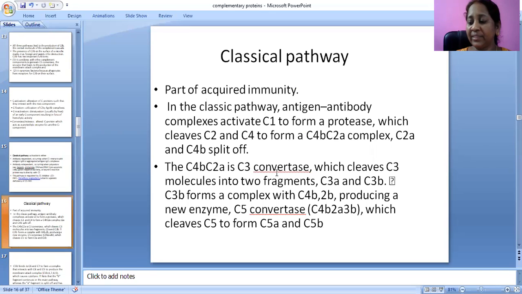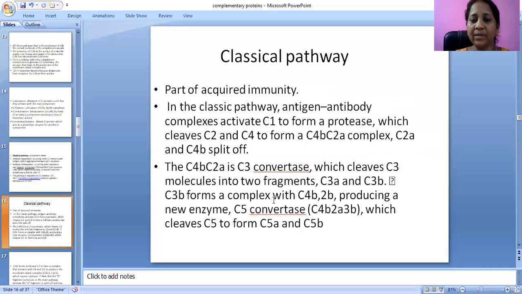Here, first the antigen antibody complex is cleaved by C1. C1 cleaves C2 and C4 to form the C4b2a complex; C2b and C4a split off. Here, C4b2a is the C3 convertase, which cleaves C3 molecules into two fragments. Those are C3a and C3b.